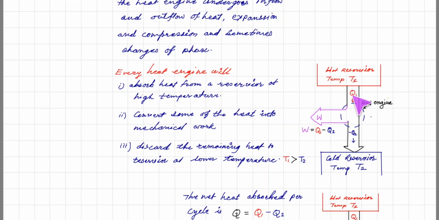Part of the energy is converted into work. Here the input heat energy is Q1, and the remaining heat discarded to the reservoir at lower temperature is Q2. So actually the work done is Q1 minus Q2. So W is equal to Q1 minus Q2. This is the basic working concept of every heat engine.